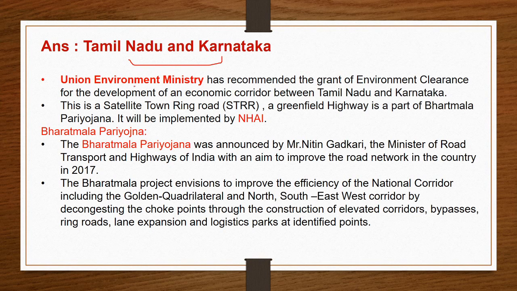The Union Environment Ministry has recommended the grant of environment clearance for the development of an economic corridor between Tamil Nadu and Karnataka. This satellite town ring road, a greenfield highway, is a part of Bharatmala Pariyojana. It will be implemented by National Highway Authority of India.